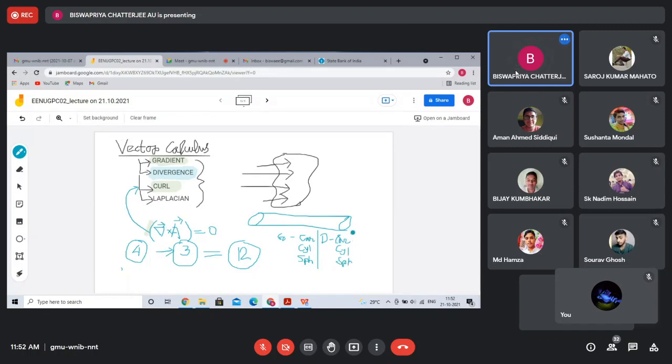Then we have curl, similarly Cartesian, cylindrical, spherical, and the same for Laplacian in three different coordinate systems. So you can see that there are altogether 12 mathematical expressions, isn't it? Right.